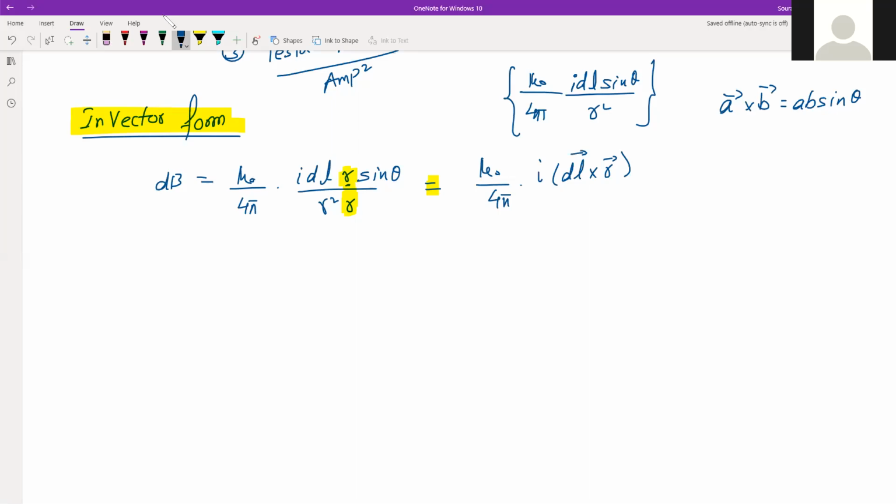So mu naught by 4 pi I dl cross r, and sine theta is involved in that because now this is a cross product. So because it is a cross product, sine theta is already there. Now this divided by r cube.